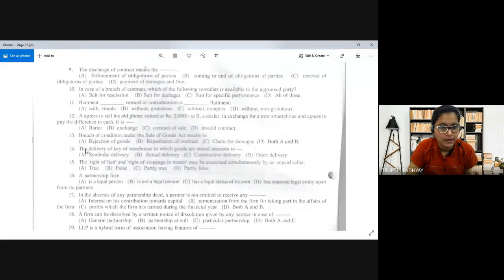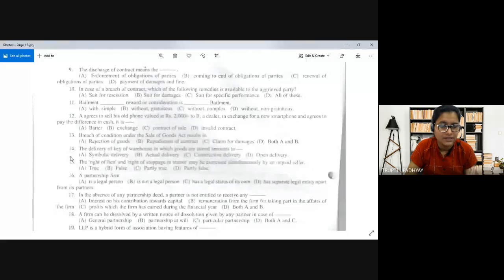Now moving to the next one. The delivery of the key of the warehouse in which the goods are stored amounts to: A, symbolic delivery; B, actual delivery; C, constructive delivery; D, open delivery. We have already discussed this question when we were discussing the MCQ questions. People who have followed that MCQ series which was going on in the channel and watched all the videos will be able to answer this question perfectly.